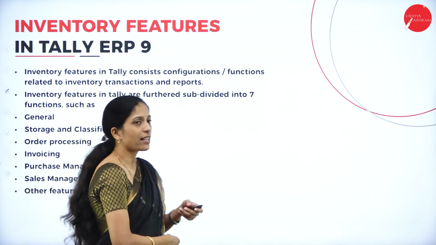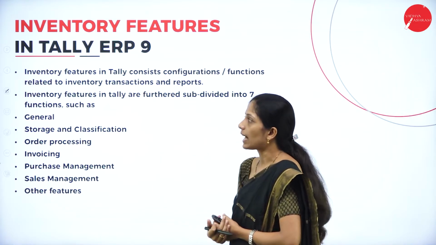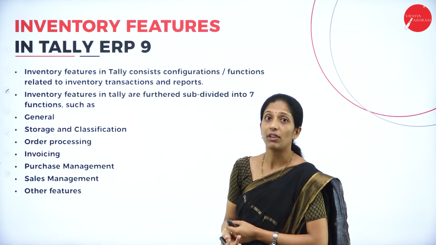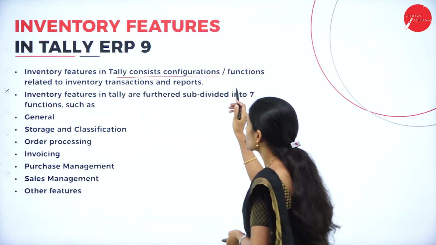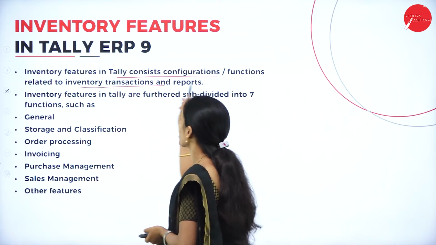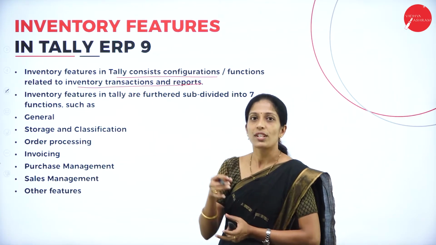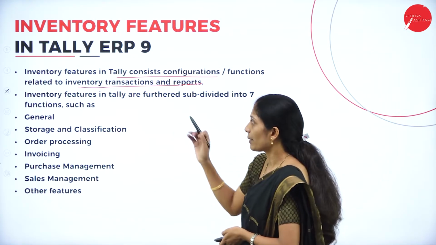Now coming to the next thing, that is inventory features in Tally ERP 9. Let us see what inventory features are included. Inventory features in Tally consist of configurations or functions related to inventory transactions as well as reports. The configuration here is mainly related to inventory reports.